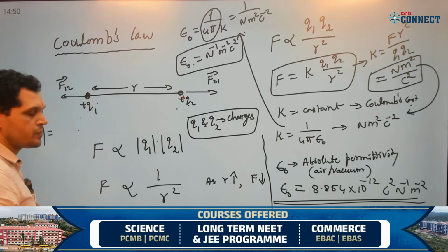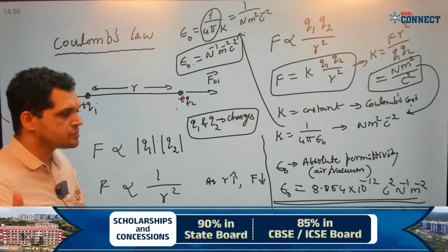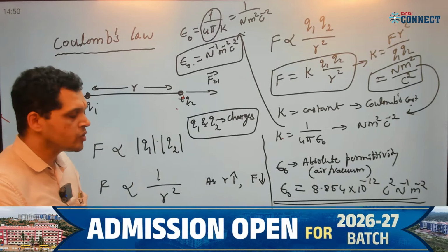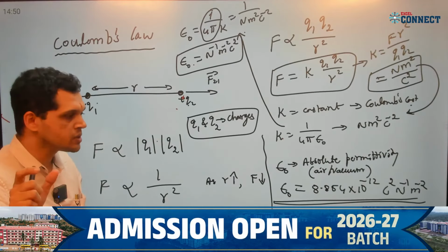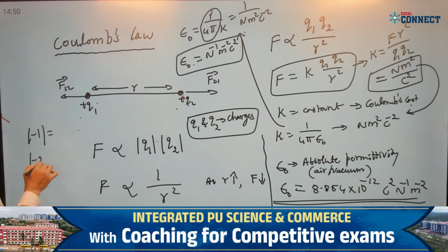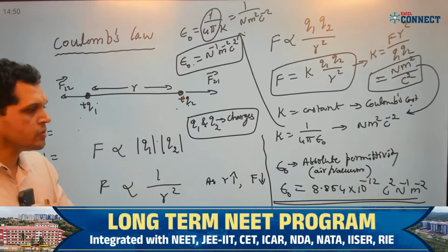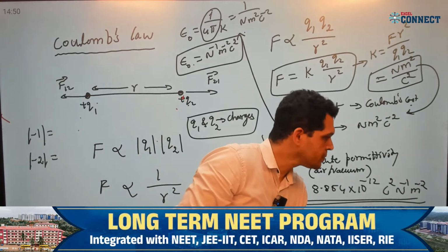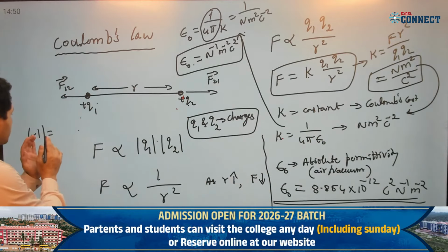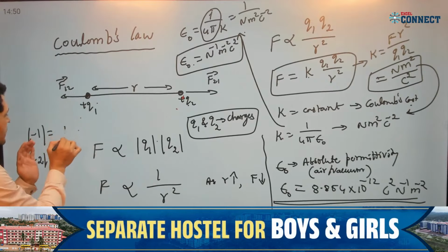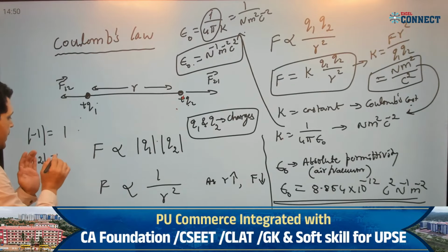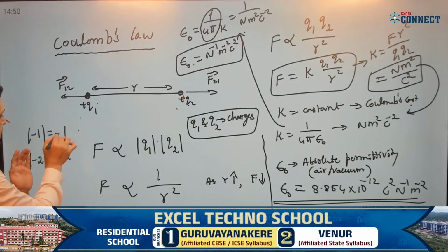You know this. What is the mod of -1? Anyone can reply? Hope you know this concept, the modulus concept. Mod of -1, or if I write mod of -2, how much do I have to write? Modulus value. Mod of -1 is 1, right? Plus 1. Mod of -1 is 1 and modulus of -2 is 2, plus 2.